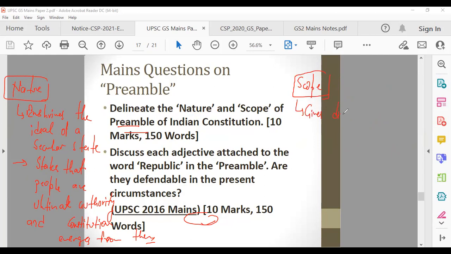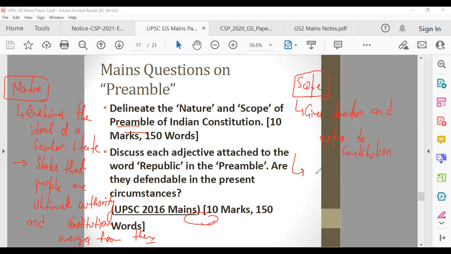They talk about that we are a socialist country, or we should strive to be a socialist economy, or equitable distribution of resources should be there. Secular country, we should be democratic, all these things. So it gives direction and purpose to constitution. It enables that the other provisions of constitution are adhering to the basic principles which are there in the preamble.